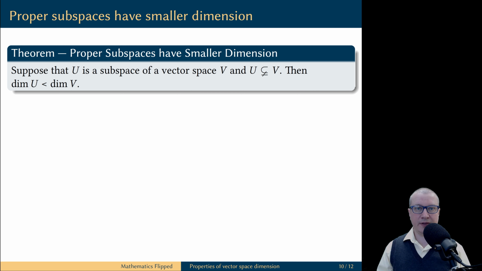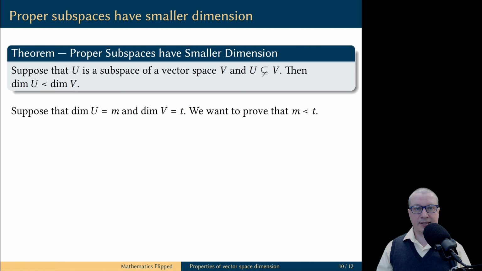And the first result is this. Suppose we have a subspace U of a vector space V, and U is a proper subset of V. Then the dimension of U as a vector space is strictly less than the dimension of V. Let's say that the dimension of U is M and the dimension of V is T. We want to prove that M is strictly less than T.